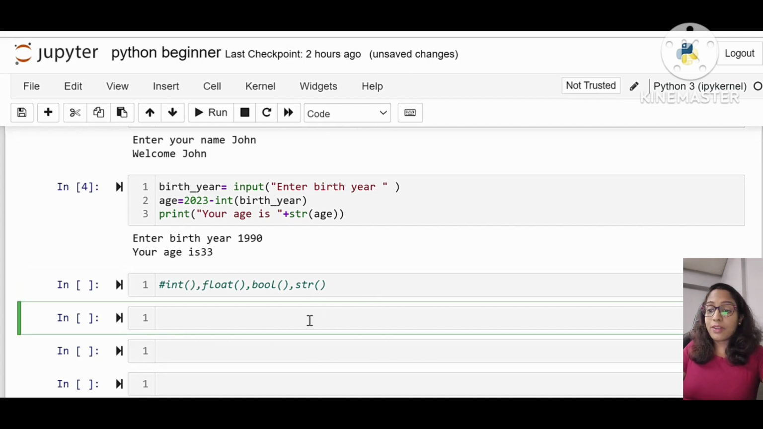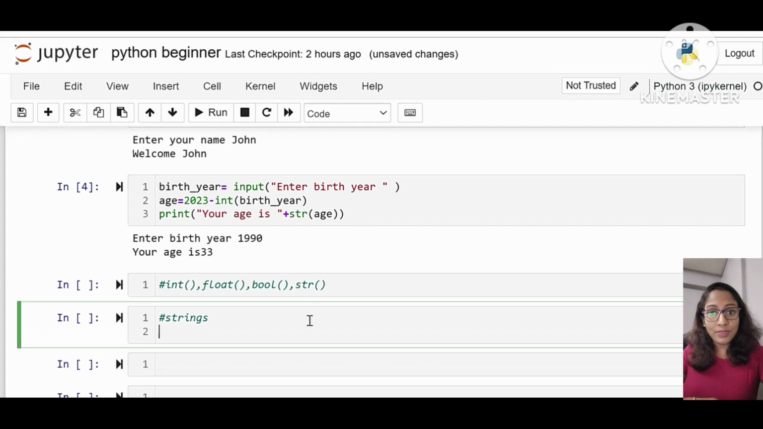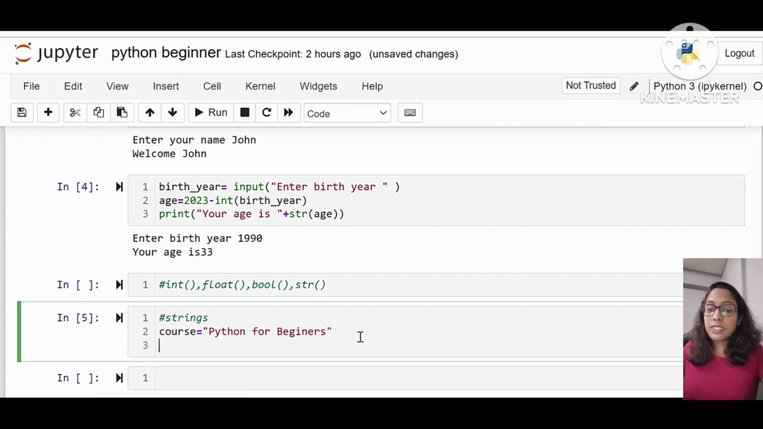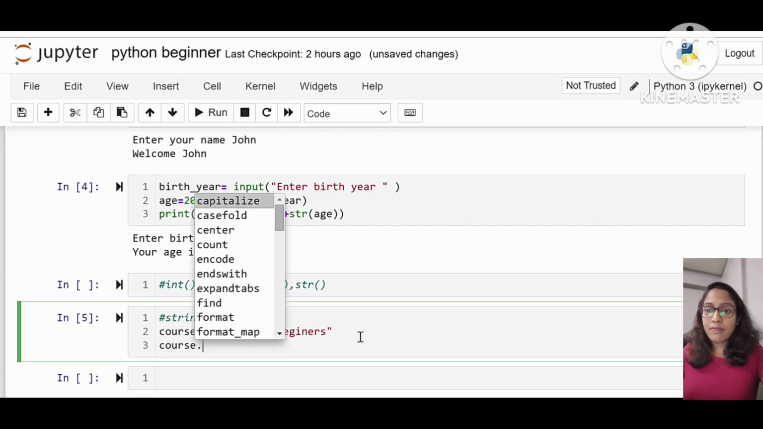Strings have some other important, interesting functionalities. A string is actually an object which has many methods available. For example, I'm just creating a string variable, say course is equal to "Python for beginners". Okay, this is that string variable. Now if you want to see what methods are available for the string, then type string dot and click on the tab if you're using Jupyter Notebook, and we can see all the available methods. We can apply these to the string. Say I'm using dot upper.